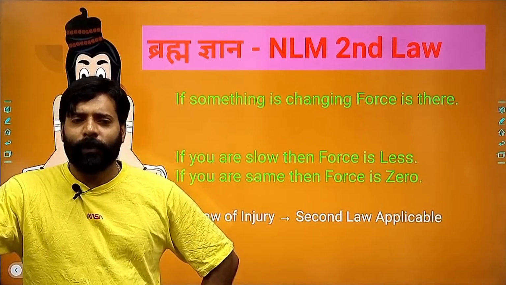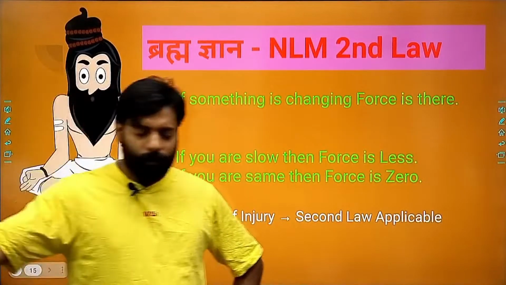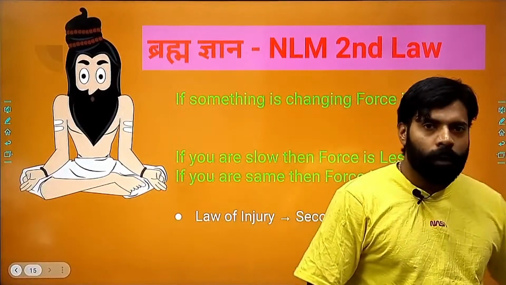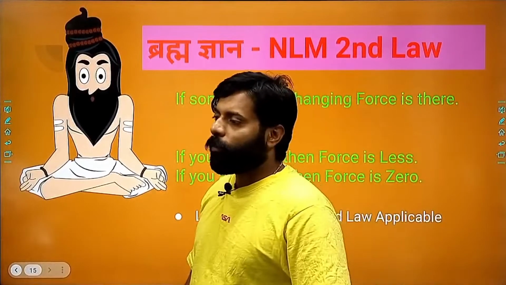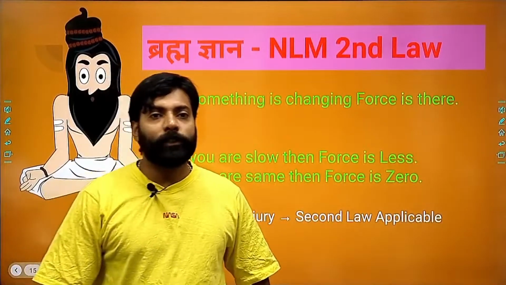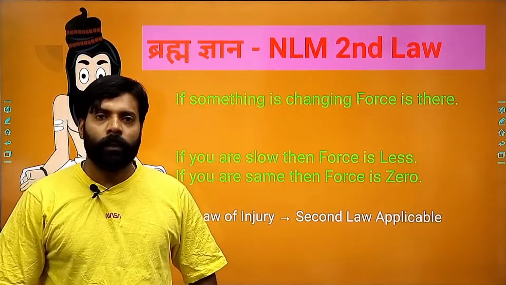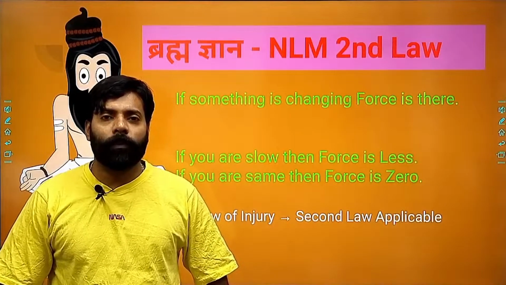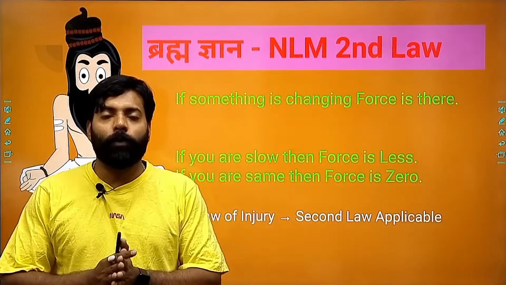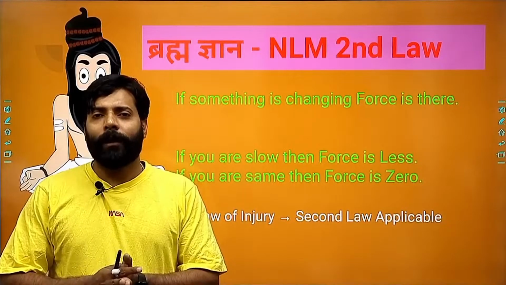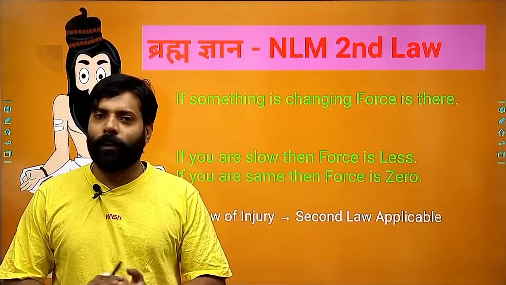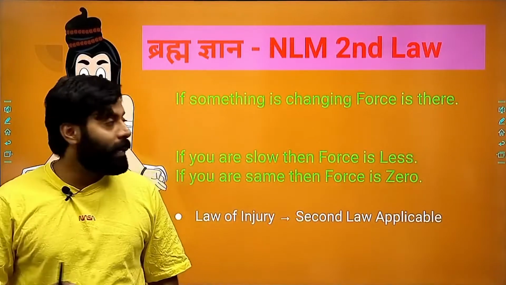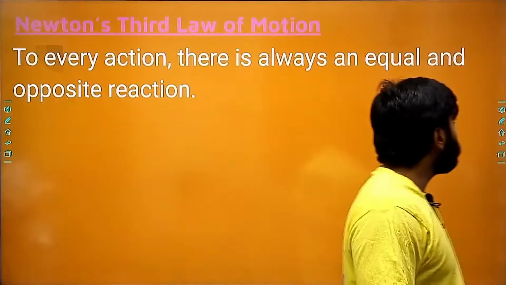You can consider any safety appliance, any safety device. Basically in a safety device, our main goal is to increase the time. And when we are increasing the time of collapse, time of fall, we are basically decreasing the forces, right? These are very important things which you need to remember.